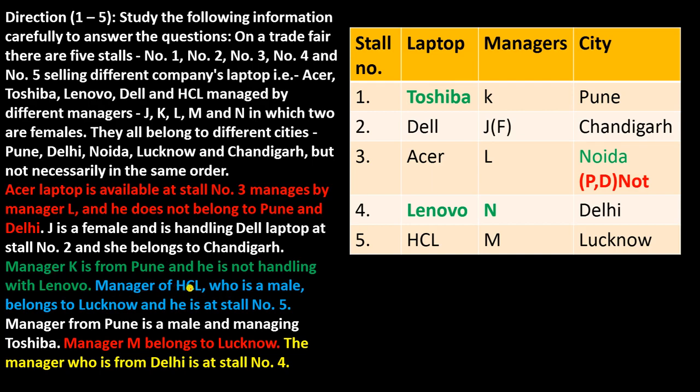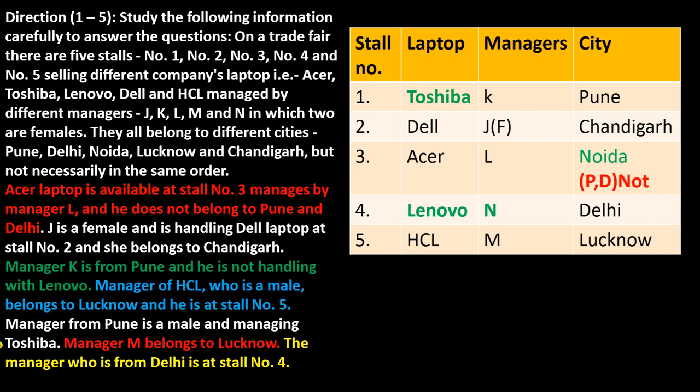That is manager of HCL, who is a male, belongs to Lucknow and he is at stall number 5. So this is stall number 5. Laptop is HCL, and he is a male that belongs to Lucknow. The manager name is not mentioned in this line. Now read the next line. That is manager from Pune is a male and managing Toshiba.